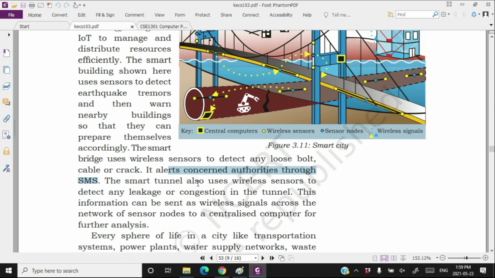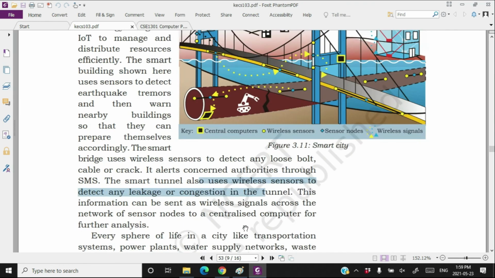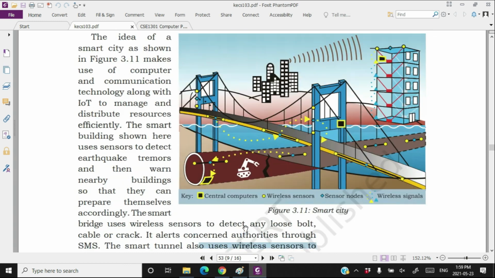A smart tunnel with IoT devices will detect any leakage or congestion in the tunnel and warn everyone from going through that tunnel. So this is how our life can be easy with IoT devices. This is how our cities can be smart with IoT devices.